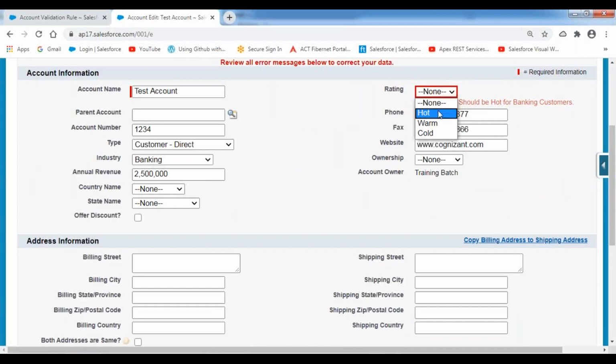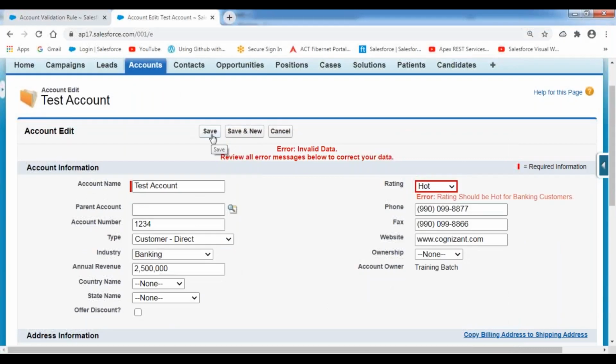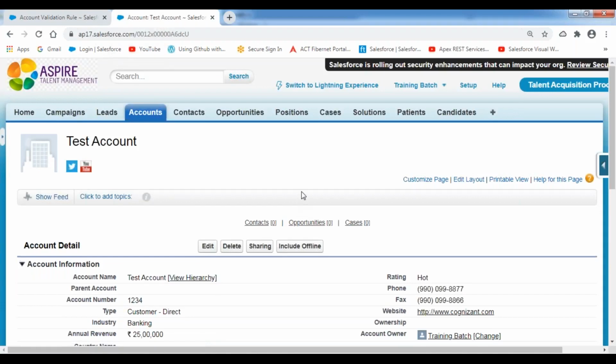Now I'm selecting industry equals banking, so rating equals hard. When you click on the save button, it should accept the record, because here industry equals banking and the rating equals hard. Click on save. Now it should accept the record as it is here. The record can be accepted. So this is how we can validate the conditions.